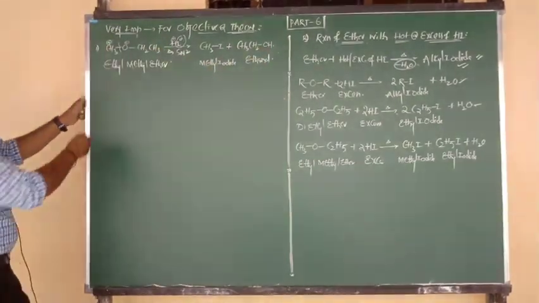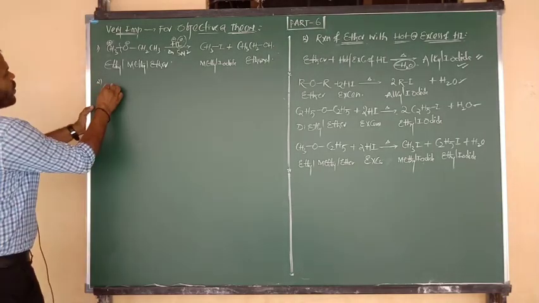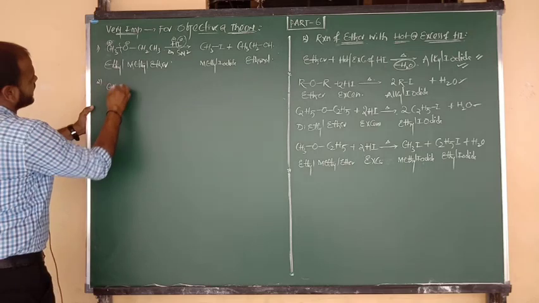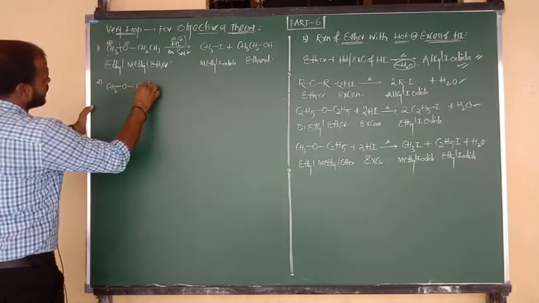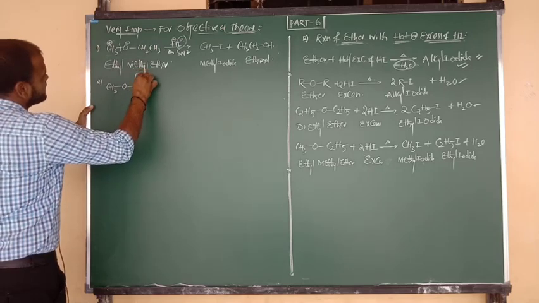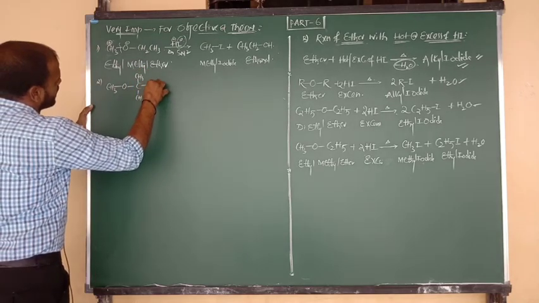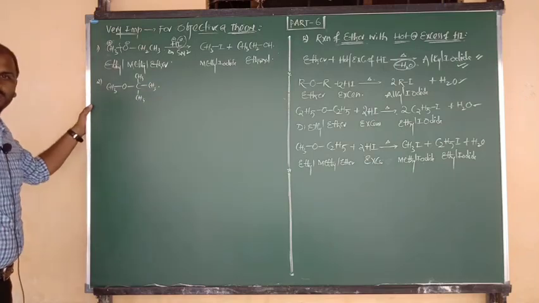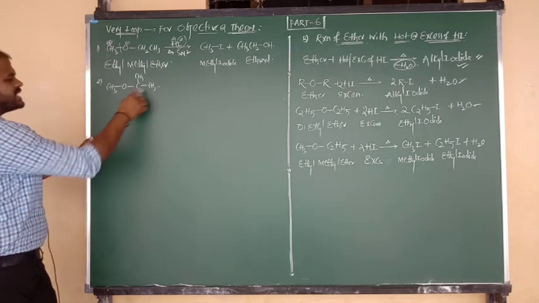Understood? Good. So now I am going to consider a second example. One side I am going to consider methyl, and on the other side O connected to C. One methyl group below the plane, and another methyl group on the right plane also. So one is methyl and the other side is tertiary butyl. So this is tertiary butyl.